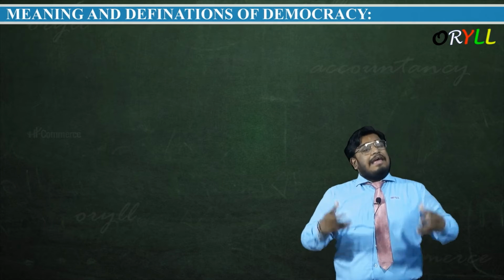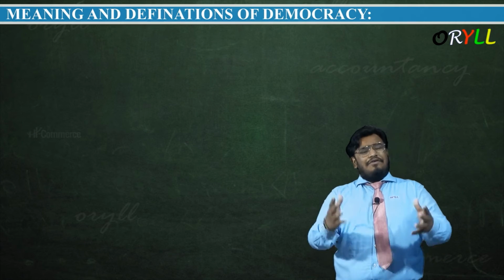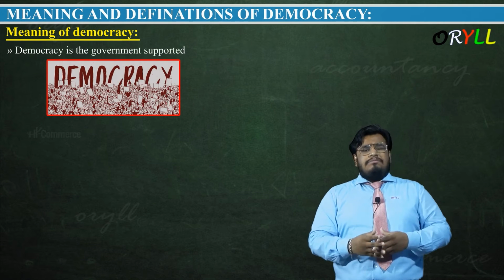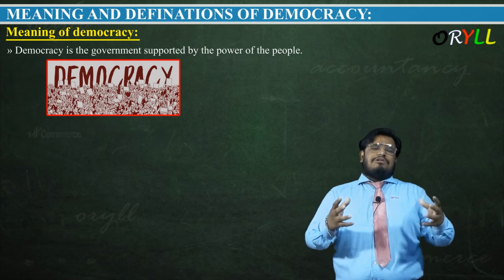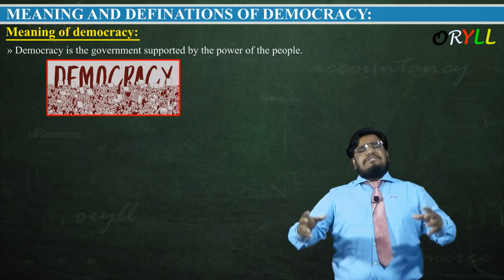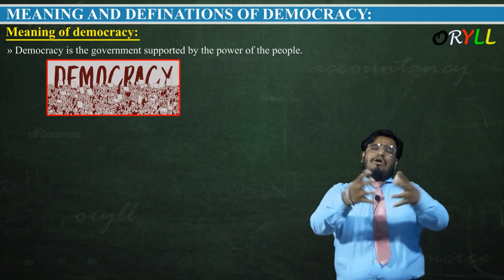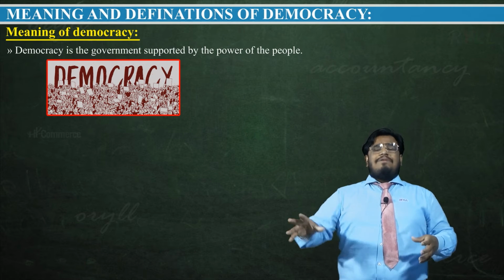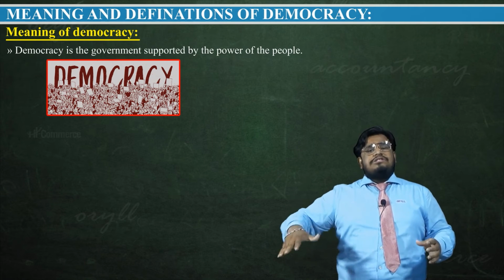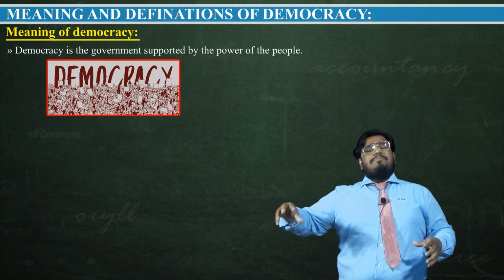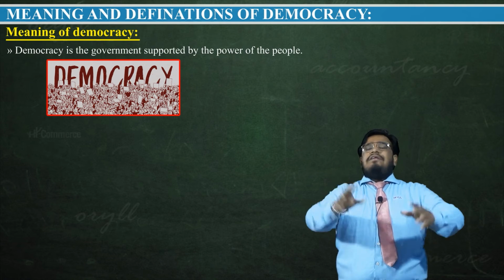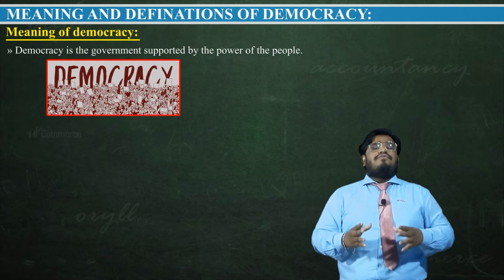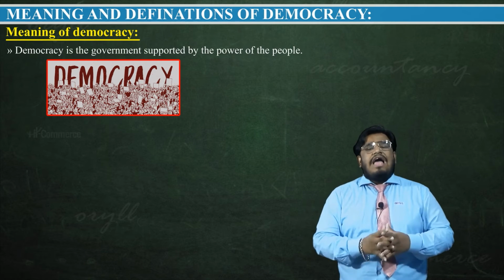Let's understand the meaning and definition of democracy. The meaning of democracy: democracy is government supported by the power of people. Democracy is nothing but the government which is supported by the power of people. You only think, guys, what is democracy here? We ourselves vote for the best people of our constitution. From the constitution, these people represent one head. From there we get prime ministers. So such kind of declaration or agency relationship we have.